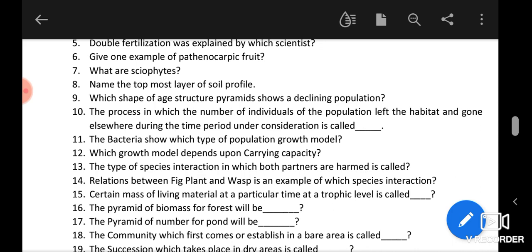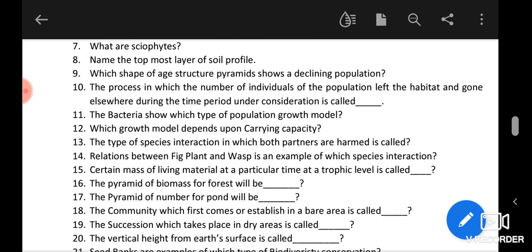So the next one is the certain mass of the living material at a particular time. So that is called a standing crop. Okay, a particular mass at a particular trophic level in a given time, or at a particular time, is called standing crop. The pyramid of the biomass for forest will be.